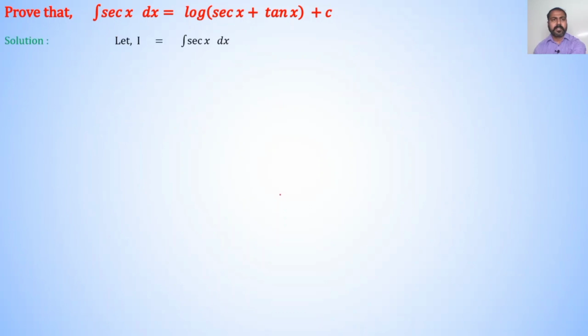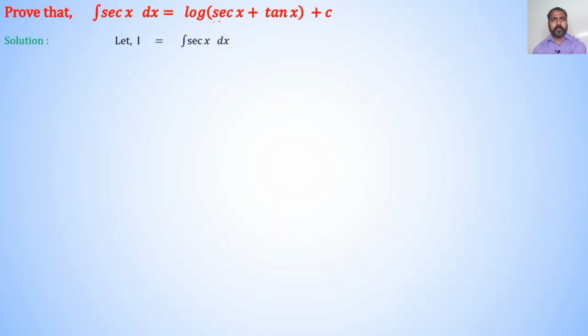Next, prove that integration of sec x dx is equal to log of sec x plus tan x plus constant of integration c. Solution, let I is equal to integration of sec x dx.